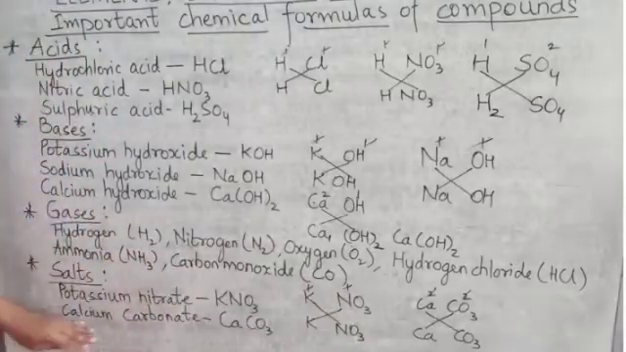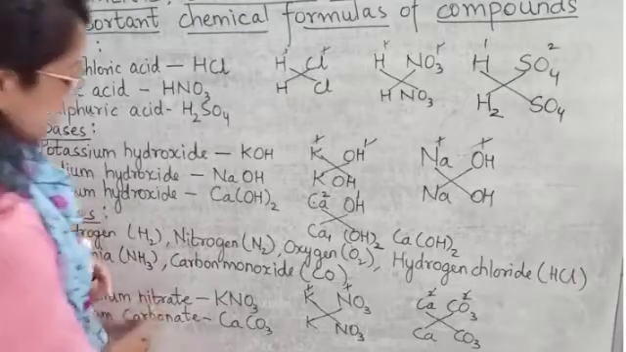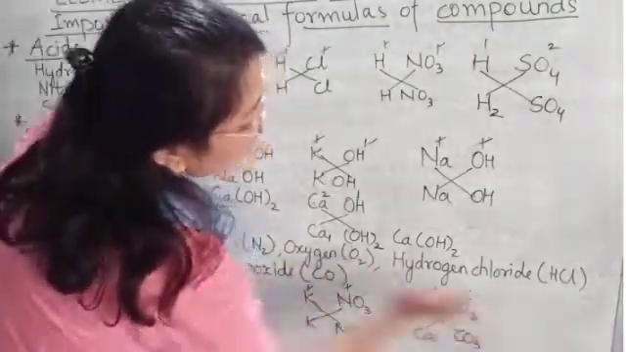Now the second one is calcium carbonate. For writing the chemical formula of calcium carbonate, we will write calcium first, Ca, then carbonate, CO3.